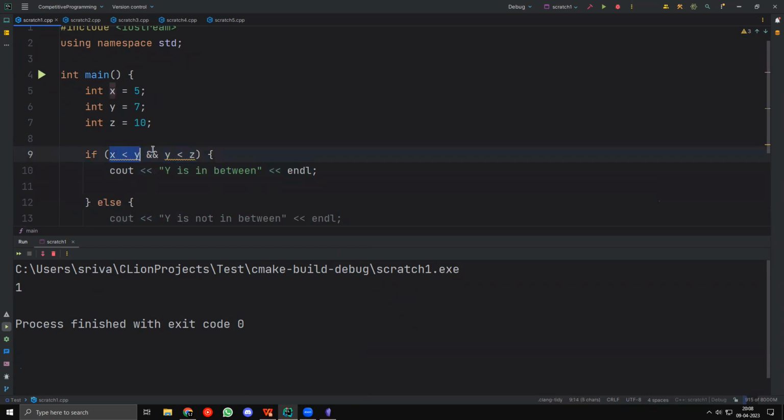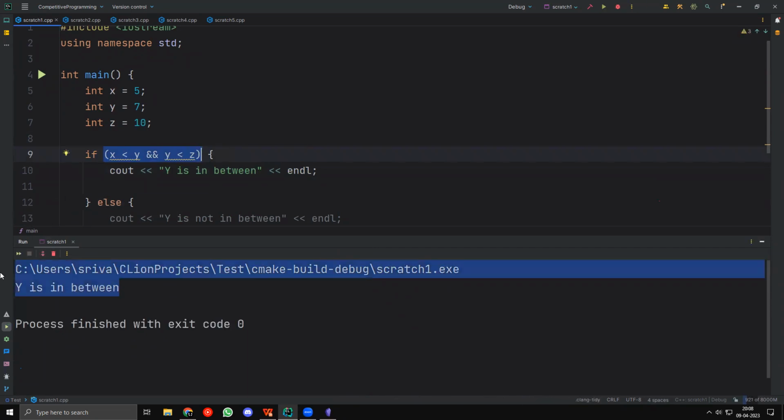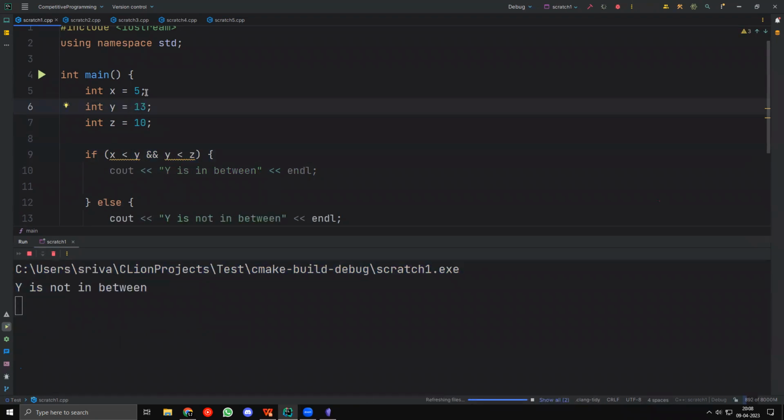If this entire expression is true, this if statement will go in and say y is in between. You can see that this is y is in between because y is equal to 7. Now let's say this is 13. Then it will say that y is not in between. If I take 4, it will again say y is not in between. But if I take 6, it will say y is in between. So this is basically how if statements work.